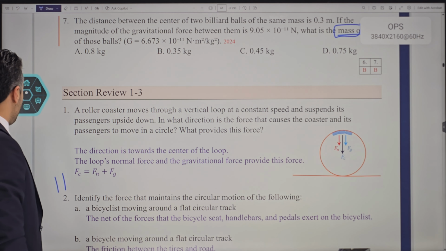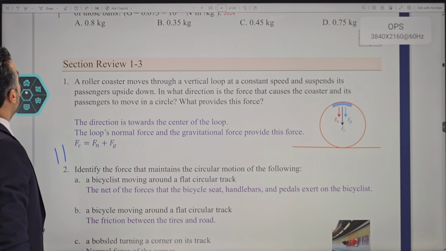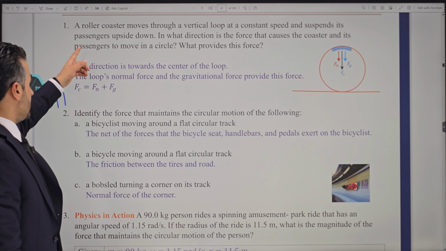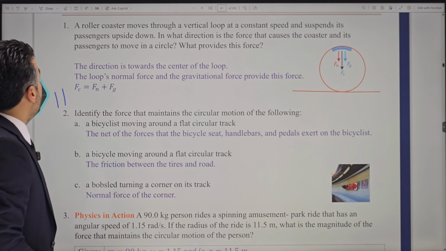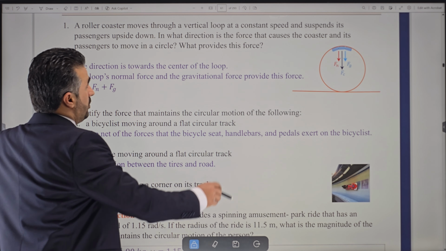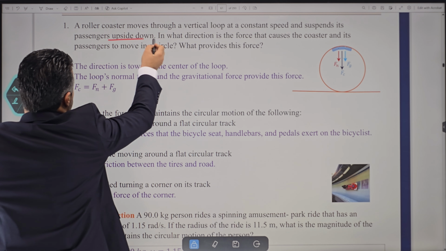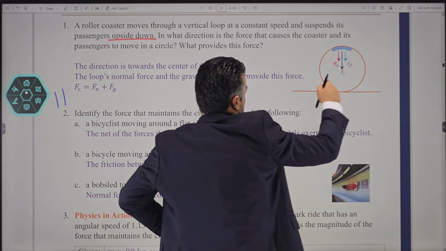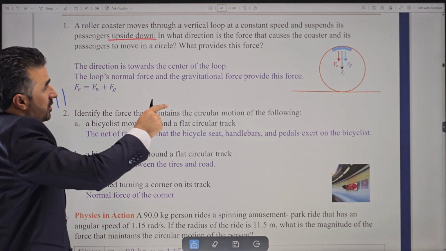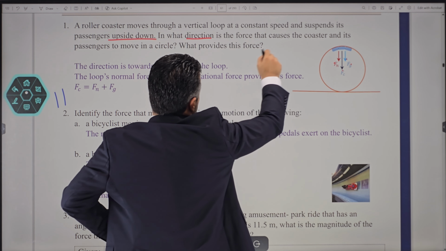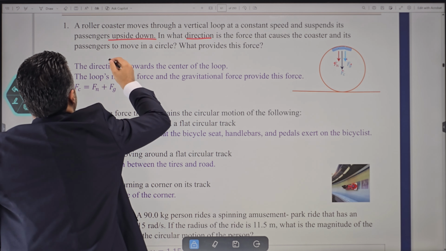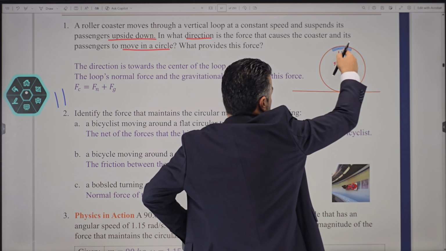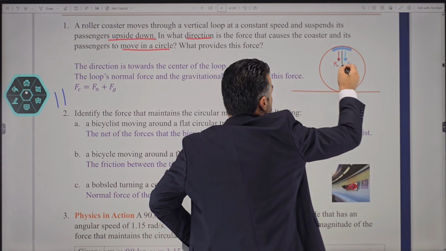Okay, now let's go through some of the section review questions. One of them says a roller coaster moves through a vertical loop at a constant speed, suspending its passengers. Do you remember that keyword? We said whenever it says suspends passengers upside down, that is inside, for example, the vertical loop. These are the directions of each one of the forces. In which direction is the force that causes the coaster and its passengers to move in a circle? All these forces are downward.